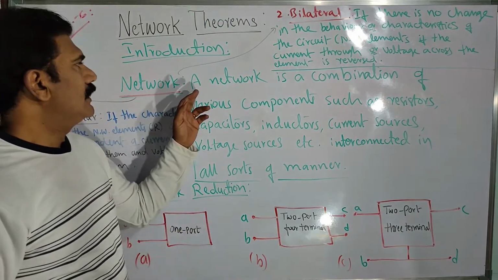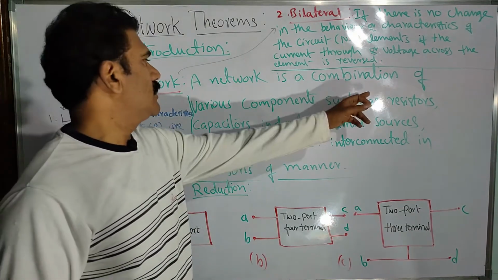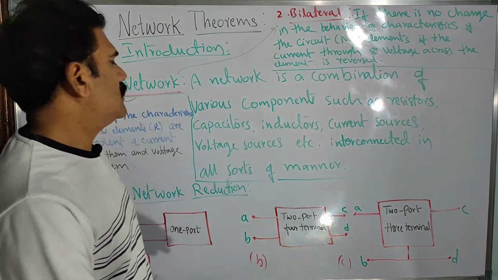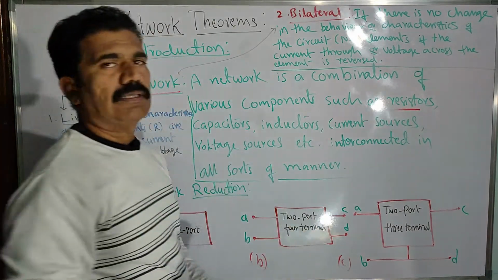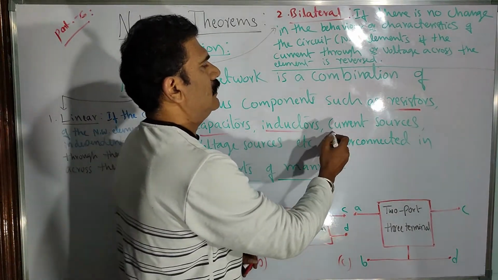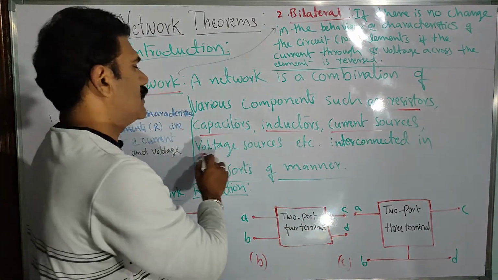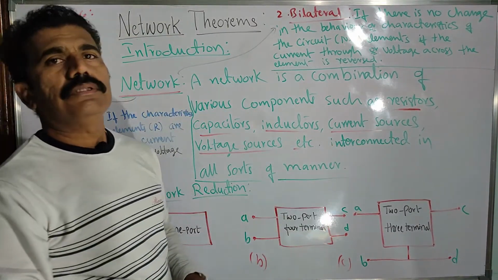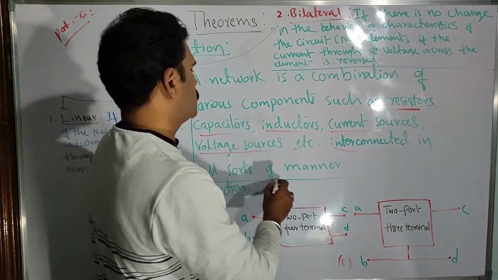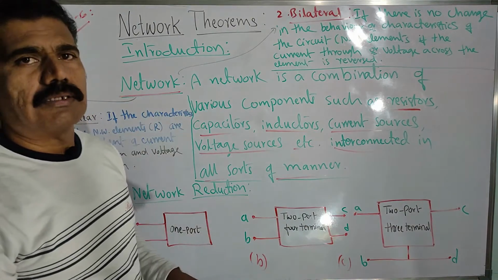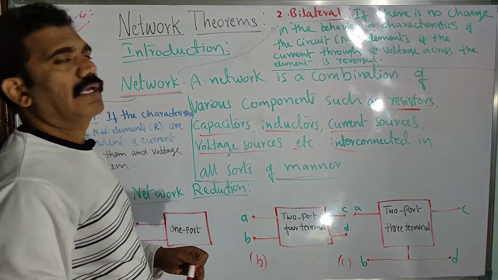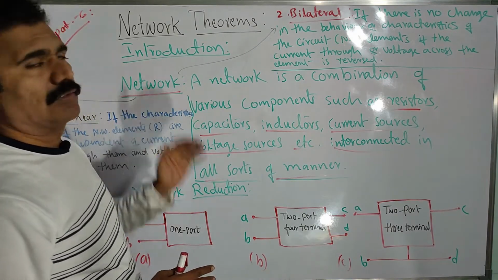We can define it like this: a network is a combination of various components such as resistors, and then capacitors and inductors, current sources or voltage sources, etc. These are the basic elements you will come across, interconnected in all sorts of manner. It may be connected in any manner. Such a combination of all these elements connected in a particular manner is called a network.